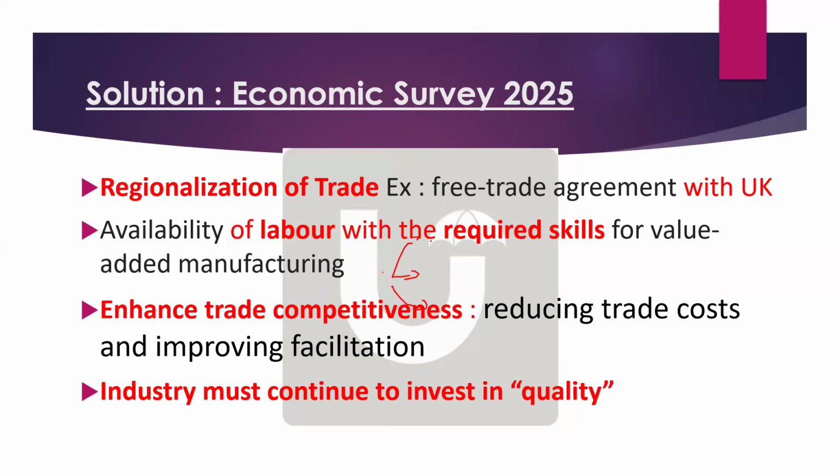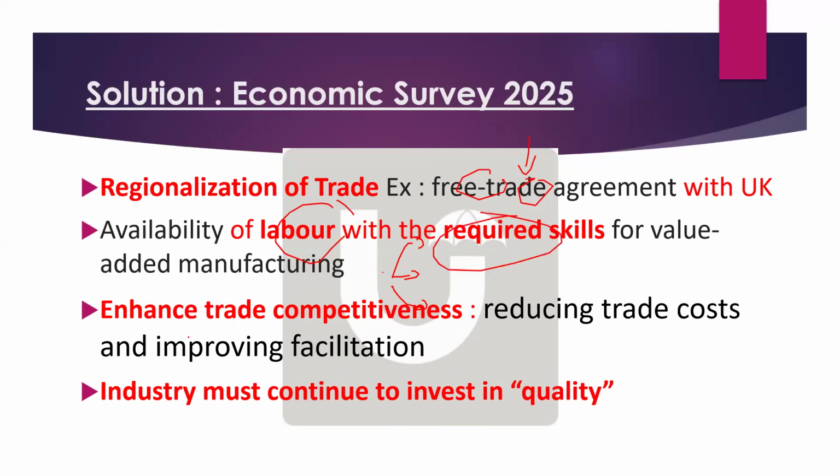The Economic Survey has said that the focus should be on regionalization of trade, nothing but free trade agreements. For example, it mentioned that India is trying to sign a free trade agreement with the UK. In fact, with the US also, negotiations have already started to sign some agreement. So you just mention regionalization of trade, for example the free trade agreement with the UK. Next, it says to focus on labor with required skills so that the manufacturing sector can be boosted. So you can focus on availability of labor with required skills.